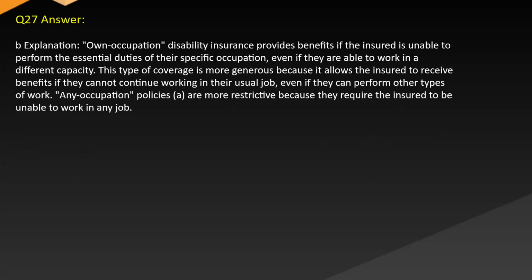Answer. B. Explanation. Own occupation disability insurance provides benefits if the insured is unable to perform the essential duties of their specific occupation, even if they are able to work in a different capacity. This type of coverage is more generous because it allows the insured to receive benefits if they cannot continue working in their usual job, even if they can perform other types of work. Any occupation policies are more restrictive because they require the insured to be unable to work in any job.